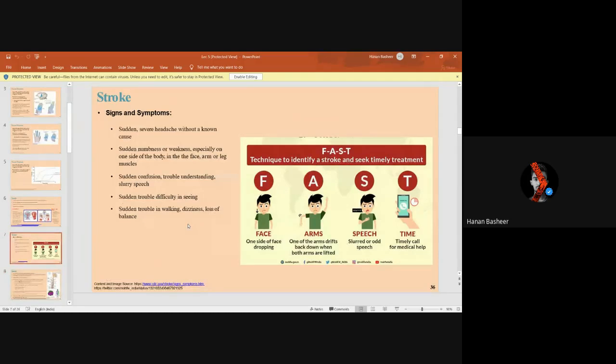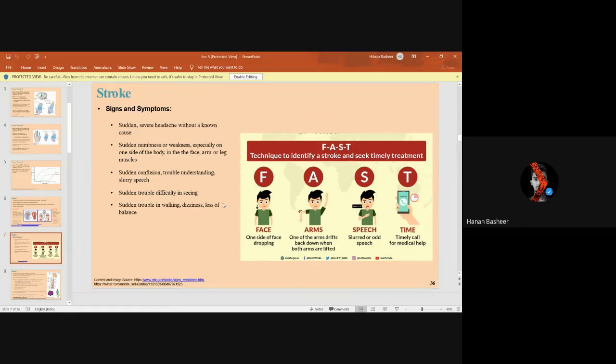So, how do we identify the symptoms and how do we avoid it? We can see that one side of the face will droop, the arms will point in opposite directions, our speech will become slurred or odd, and the time we have to call for help is reduced immensely. So, we need to act fast.